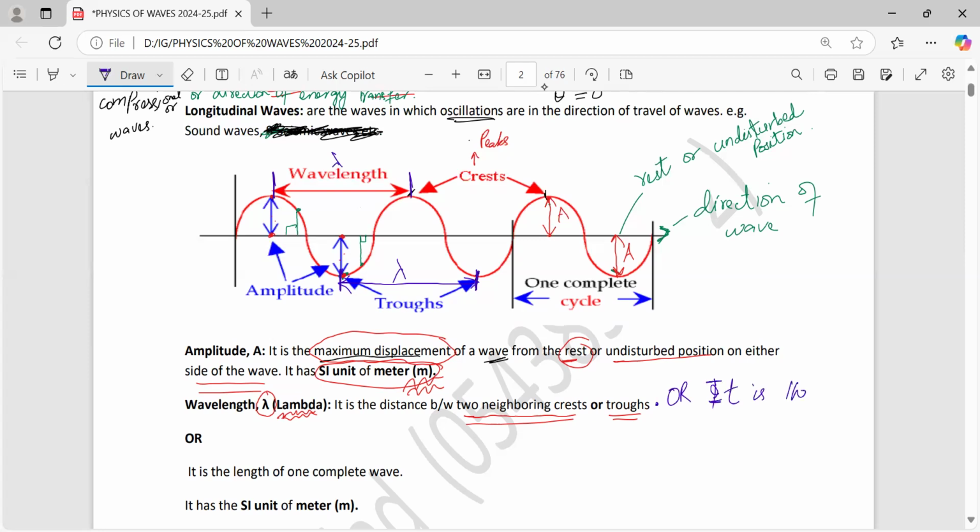It is the distance from one crest to the next crest.